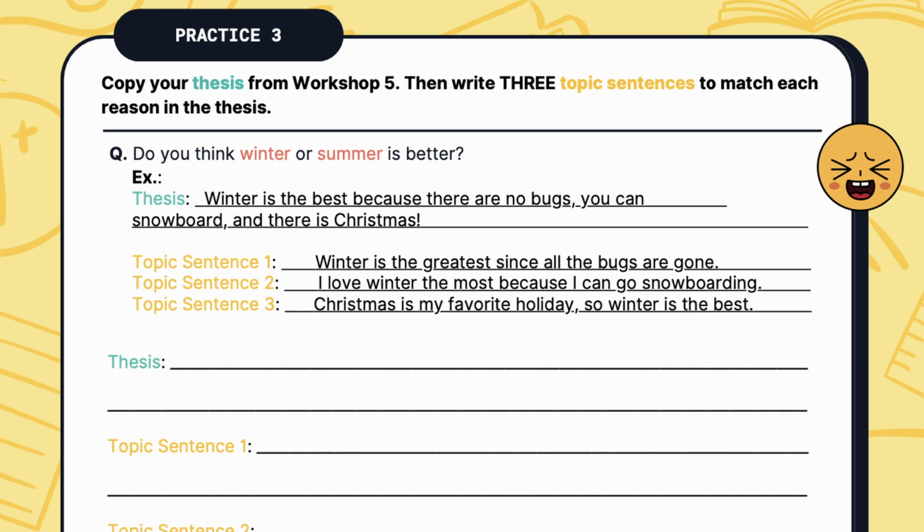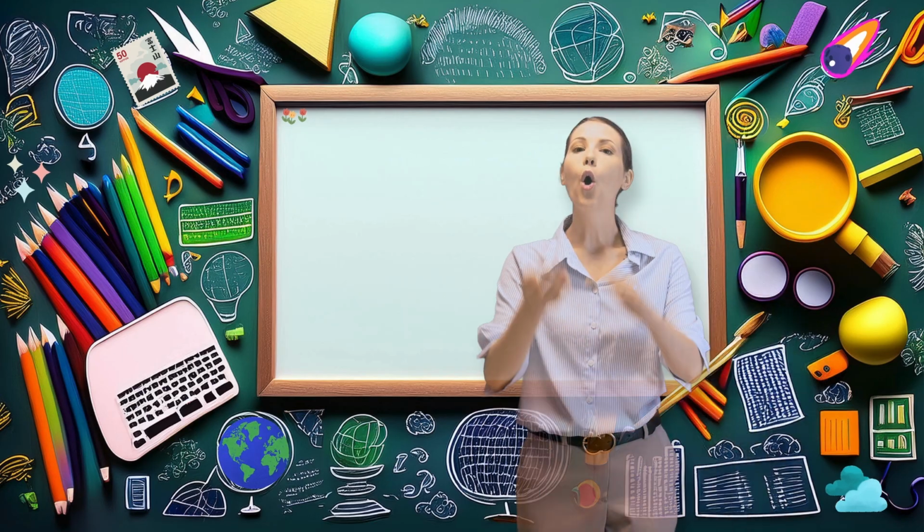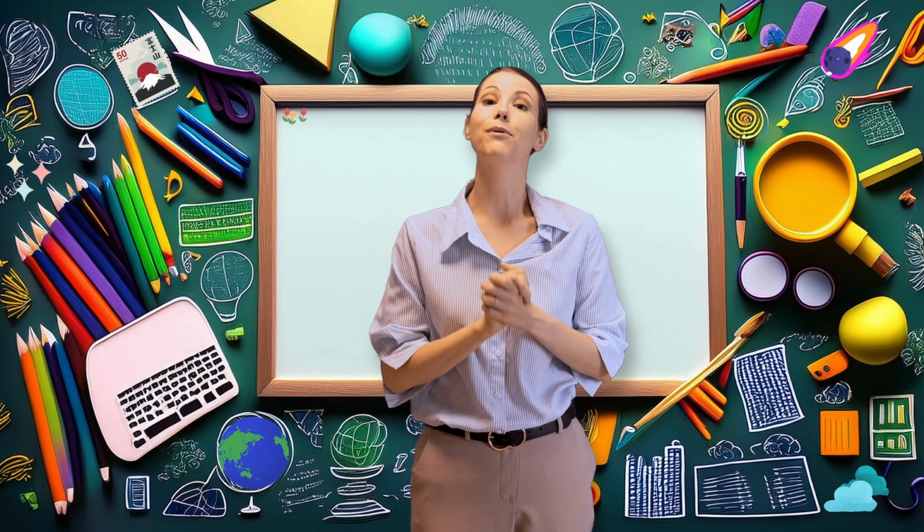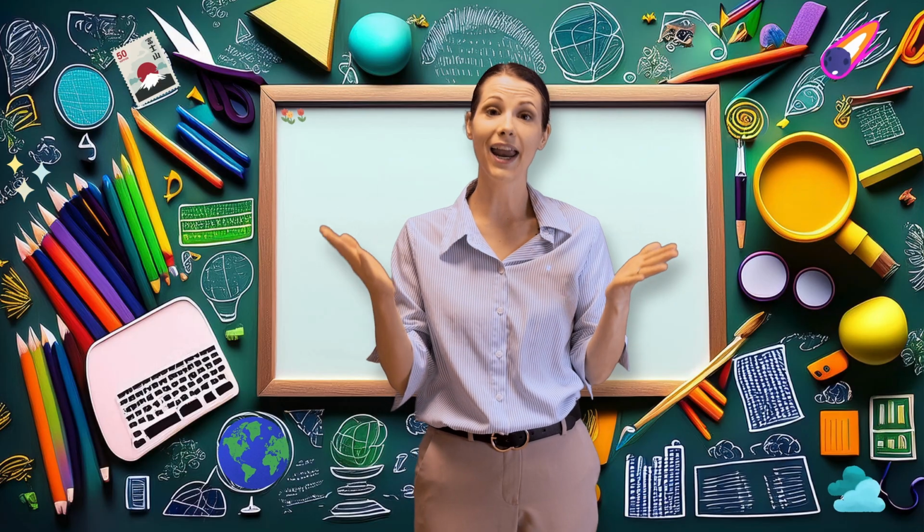Now it's your turn. Rewrite your thesis from workshop 5, then write 3 topic sentences for each of the reasons. Good luck. Well done. Now you can write a perfect topic sentence to start any body paragraph.